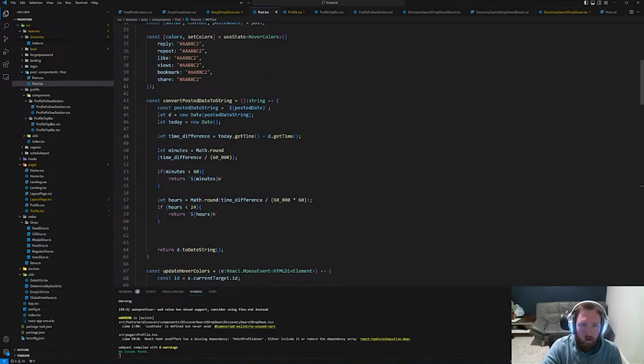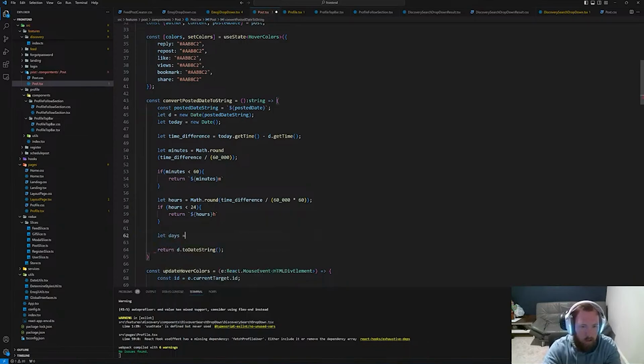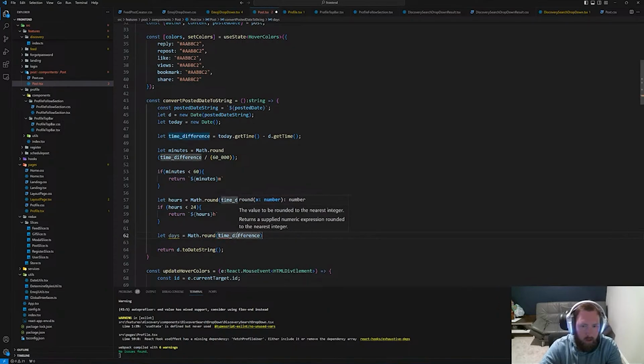After hours, it's days. So now we can do, I think, like let days equal to Math.round time difference. I don't know why I did time difference like this. I'm not programming in Lua right now. I've been doing my Lua programming, so I've got myself all messed up right now.